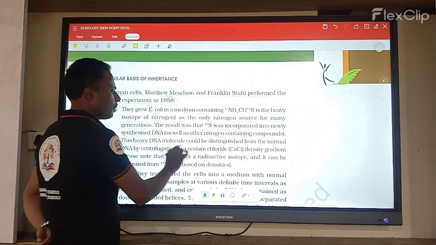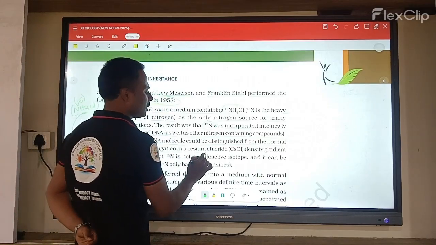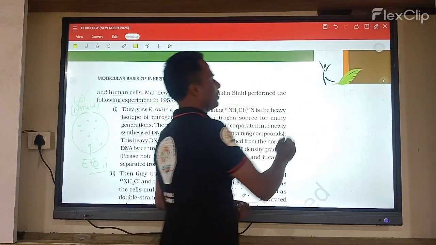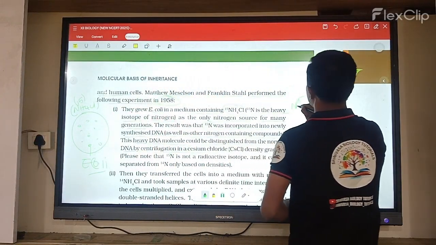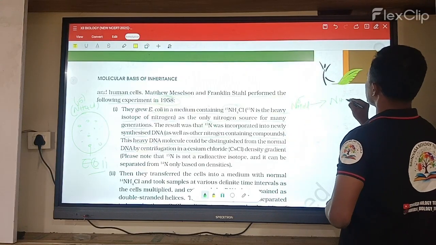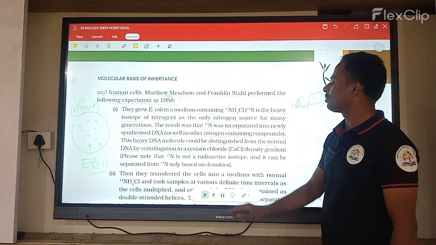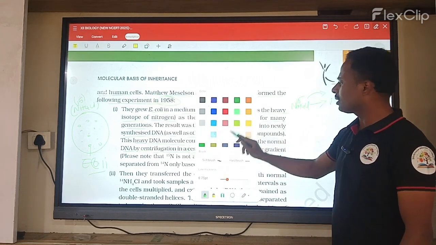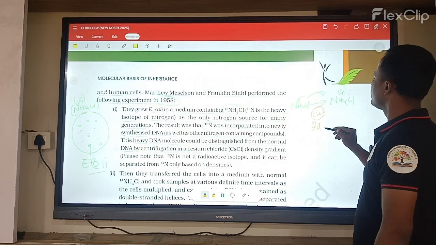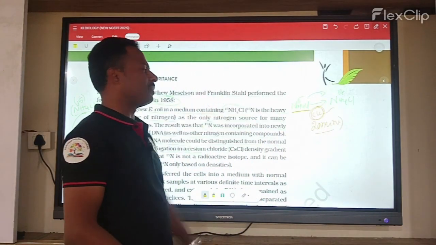Now this heavy DNA molecule could be distinguished from normal DNA by centrifugation with the help of cesium chloride. So the cells in the N15 NH4Cl medium were transferred into NH4Cl with N14, a normal medium. Here one mediator is required, that is cesium chloride. Every 20 minutes the medium is changed.